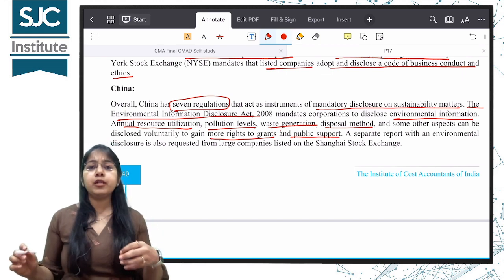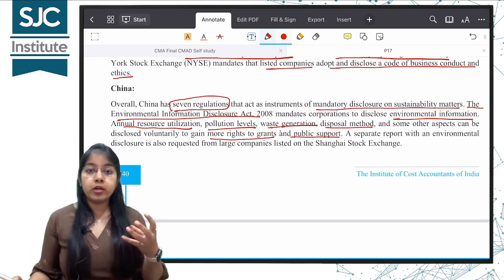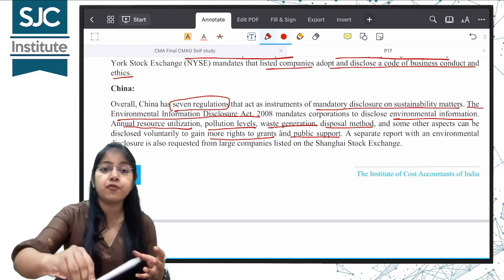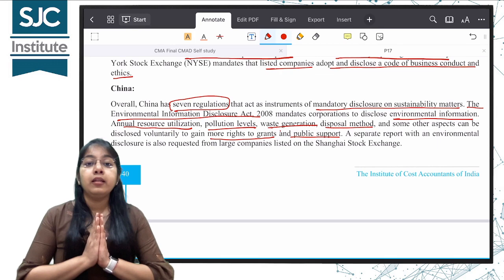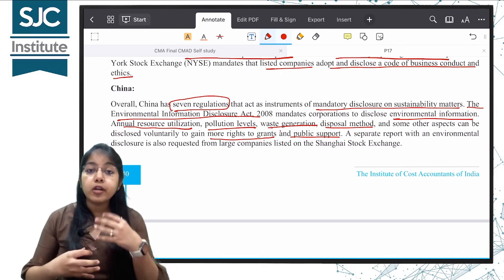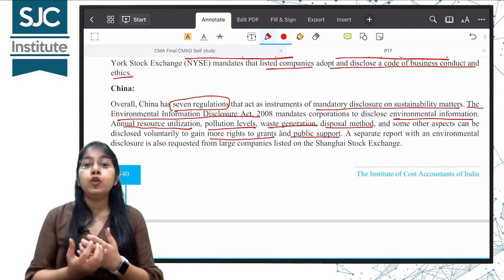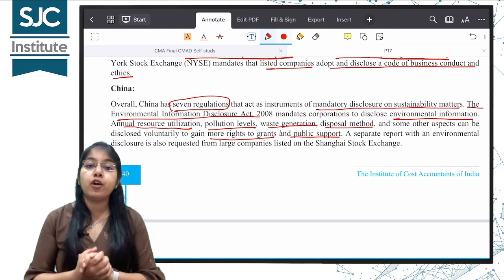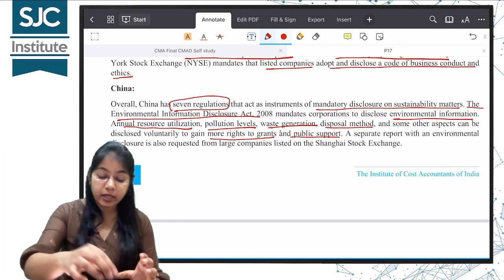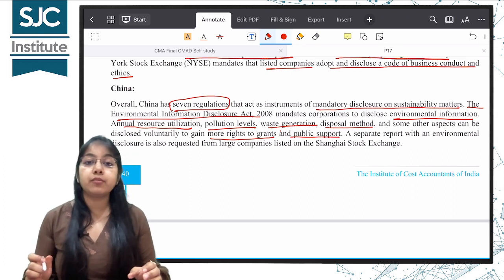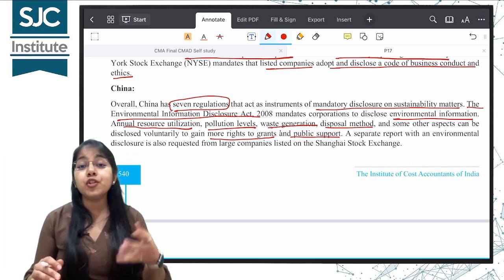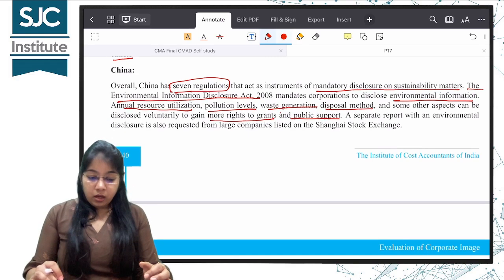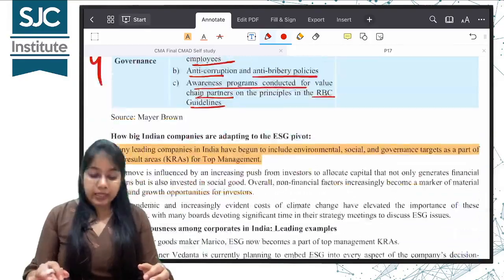So, you see, the government is so pro towards the environment and social responsibilities of business that it is saying that if you disclose more information voluntarily, you will get more public support and more rights for government grants. So this is a very nice step which has been taken by the China government, which will encourage businesses to disclose these voluntarily. Okay, so that's all with the ESG audit topic.